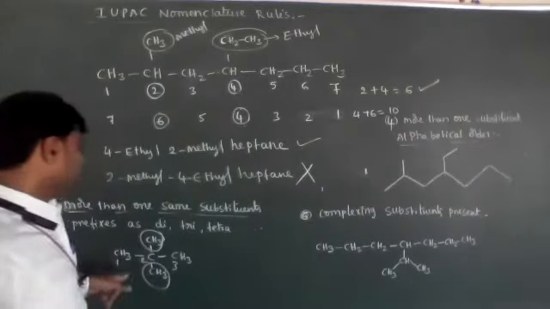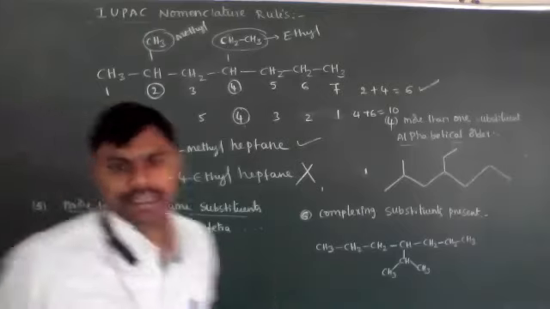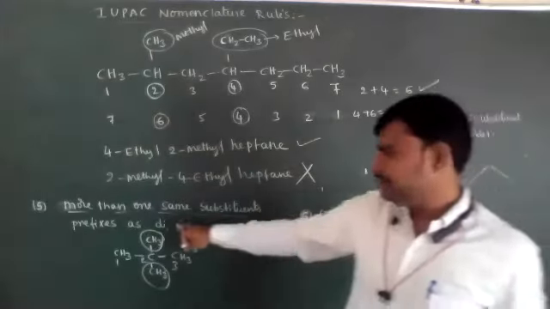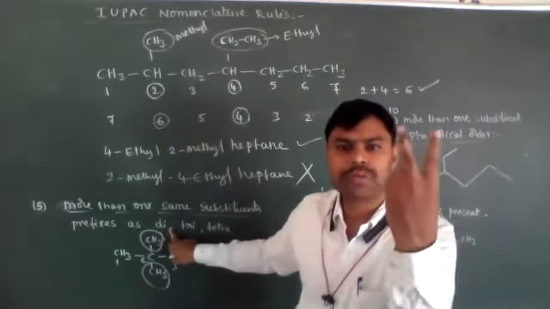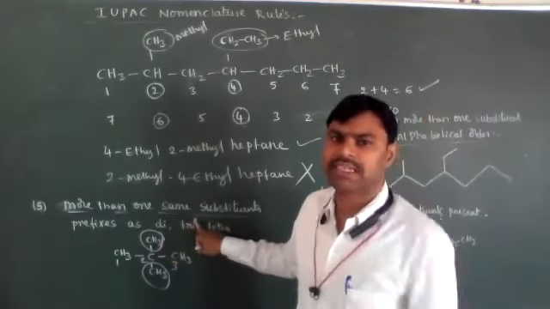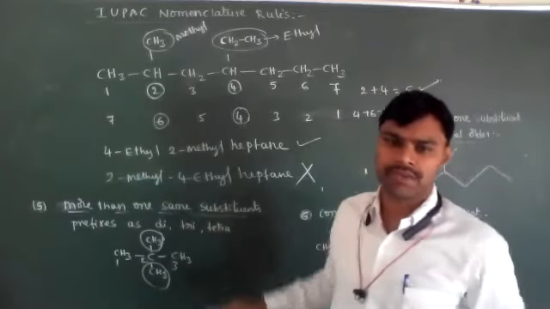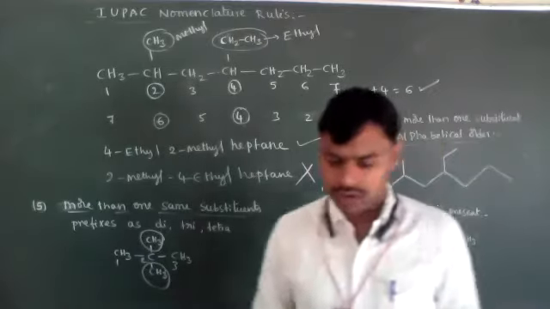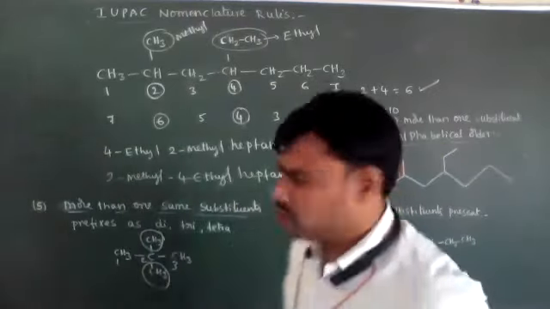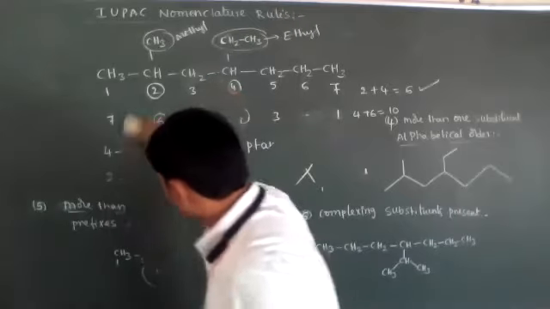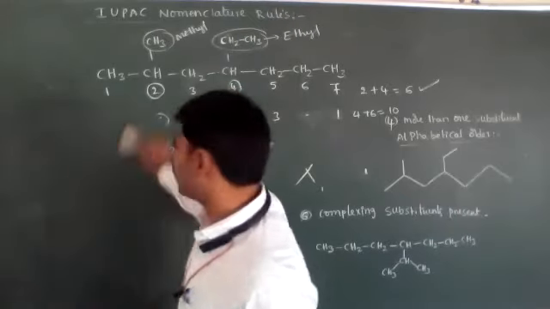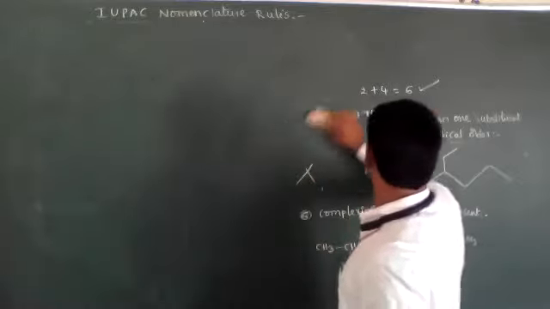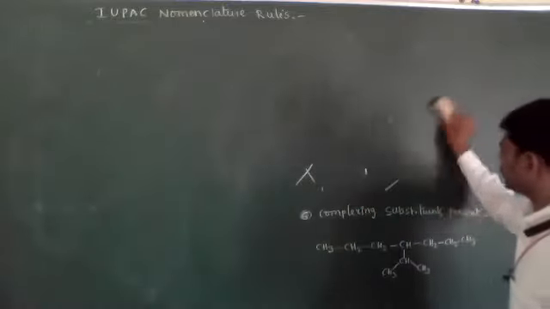Okay? Now if the same substituent is repeated, then we have to write di, tri, tetra, penta like this. Di means the same substituent is present 2 times. Tri means the same substituent is present 3 times. Tetra means the same substituent is present 4 times. Okay? This is another important rule. Now one more rule. Later I will give you all examples with different functional groups. But one more important order is present that we will discuss.